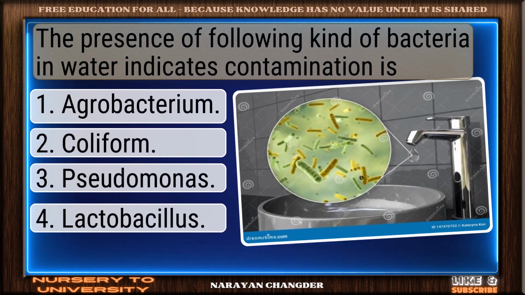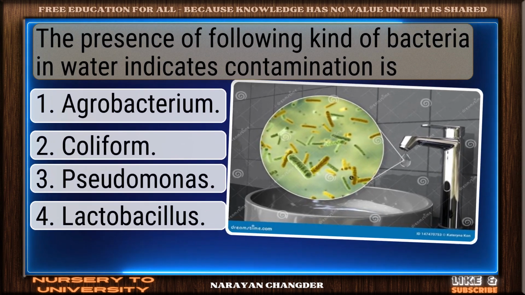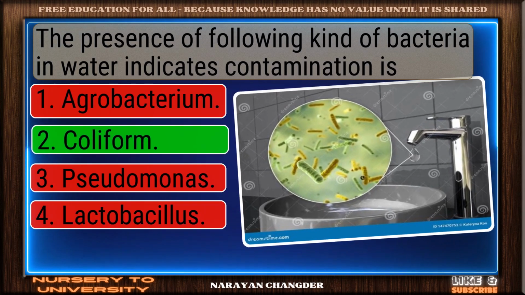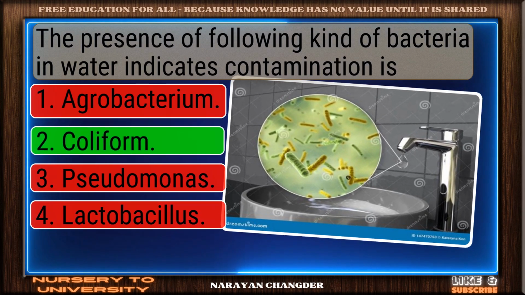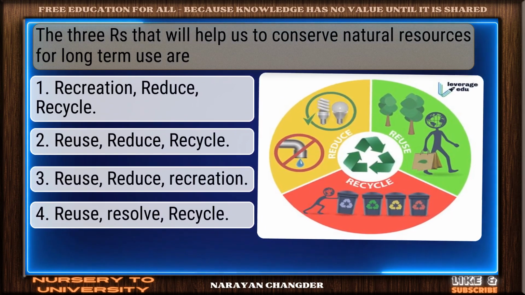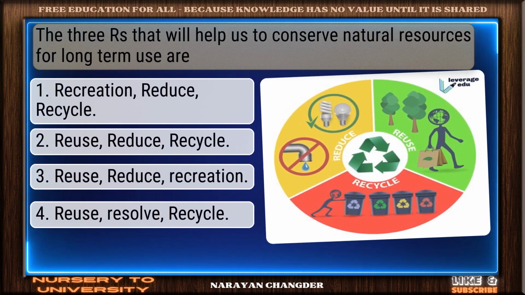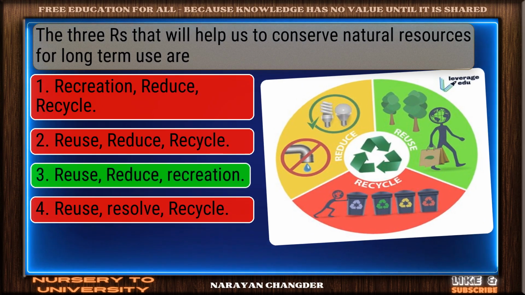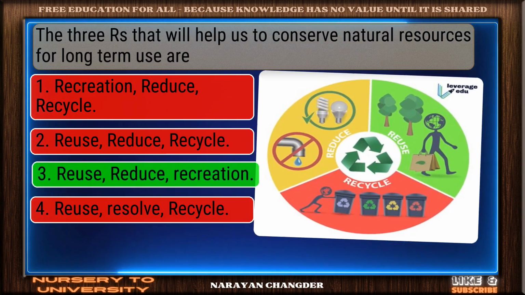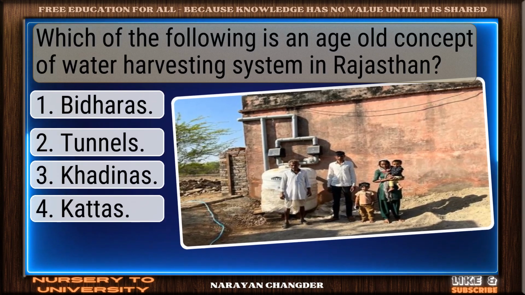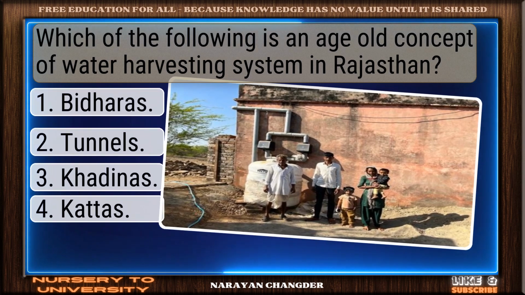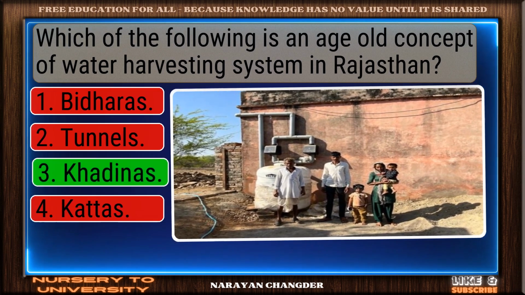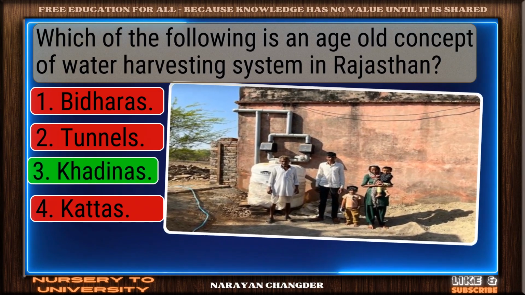The presence of the following kind of bacteria in water indicates contamination. Well picked. Coliform is correct. The three areas that will help us to conserve natural resources for long-term use are? Excellent choice. Reuse, reduce, recreation is right. Which of the following is an age-old concept of water harvesting system in Rajasthan? You're right. Cardenas is correct.